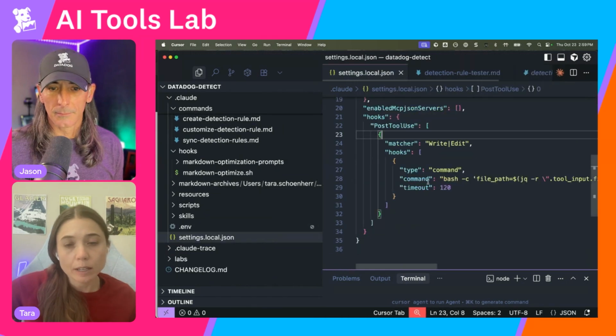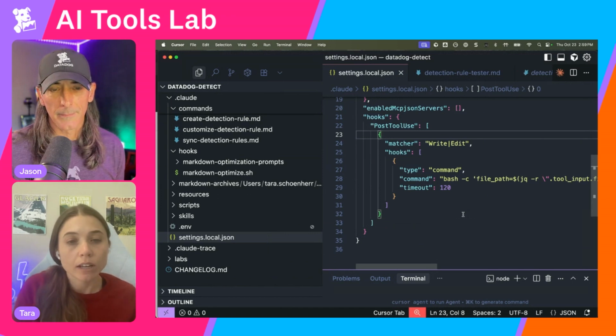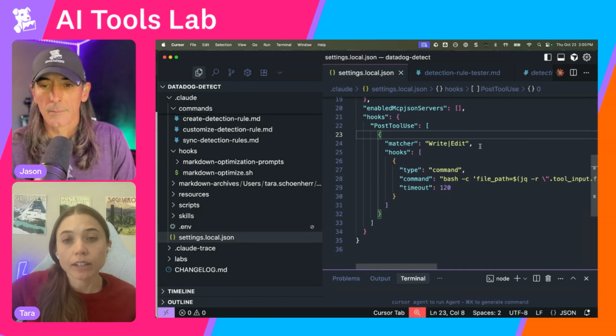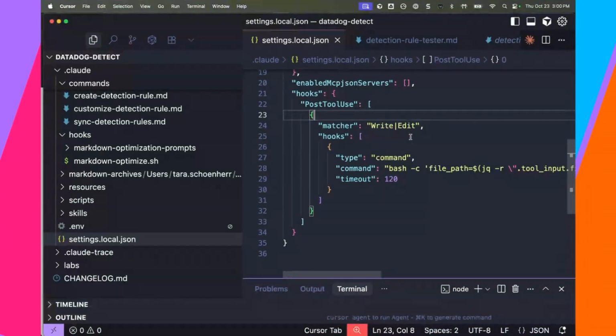In this example, I have one configured just at the project level, but you can do them at your user level globally as well. Hooks match all sorts of different events in the Claude Code lifecycle. For example, a common one people use is whenever your session with Claude Code ends, you can match the session end here with the matcher, and then Claude can do something.